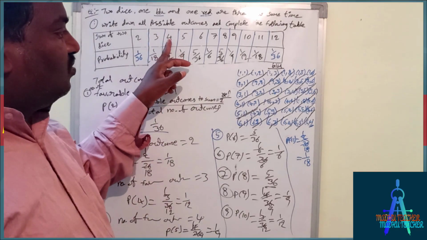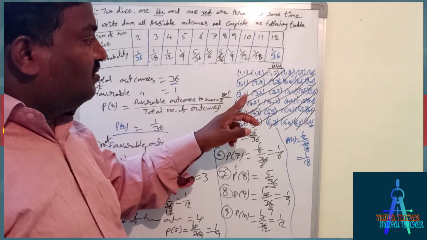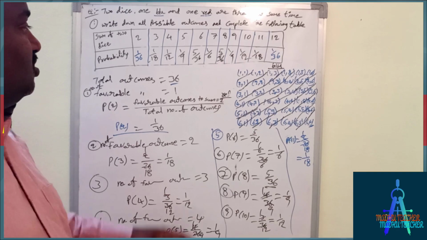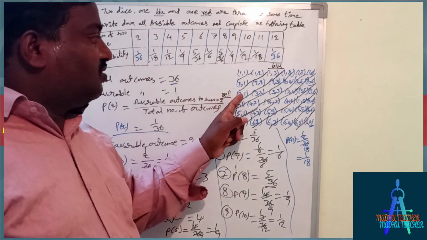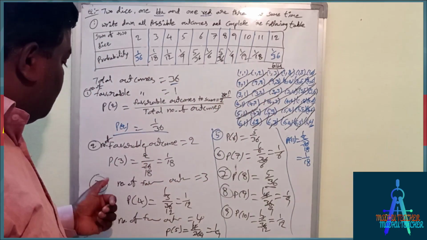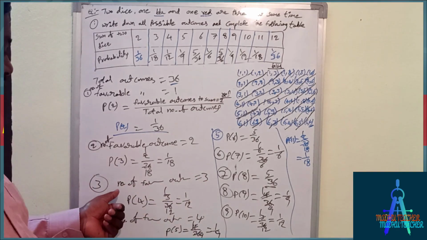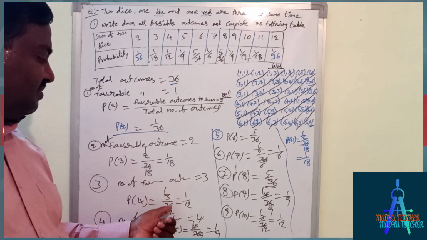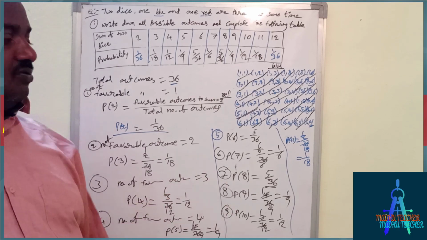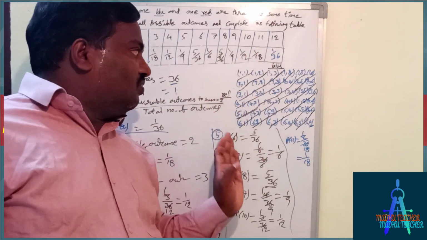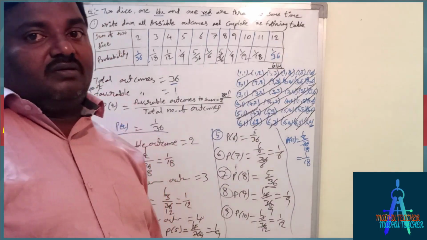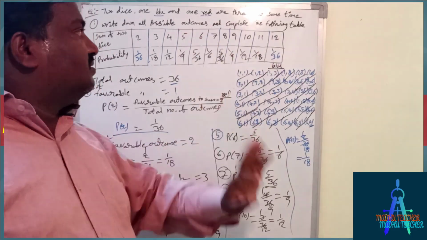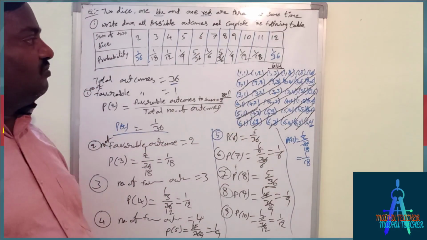So sum is 4. 3 plus 1 is 4, 2 plus 2 is 4, 1 plus 3 is 4. That means in the sample space we have only these 3. So favorable outcomes 3, and total outcomes is already known, that is 36. That is 3 by 36. By calculation we will get up to 12. Like this we can fill the total table. So this is the most important.